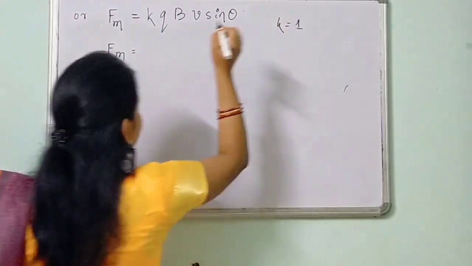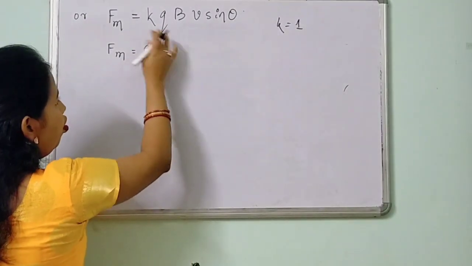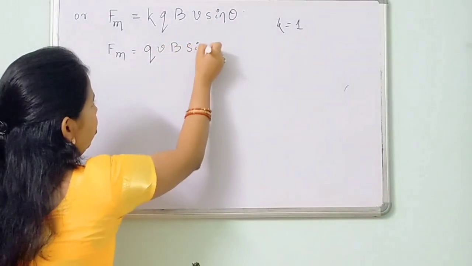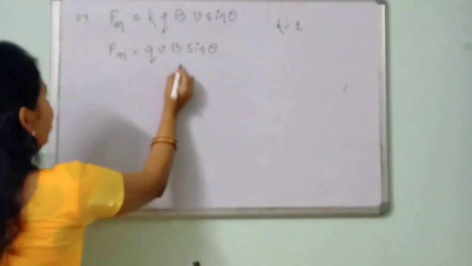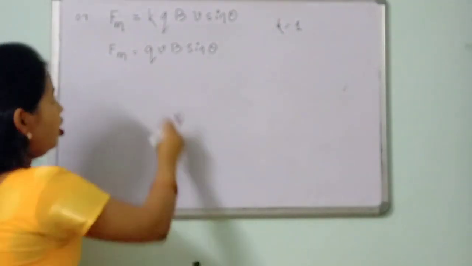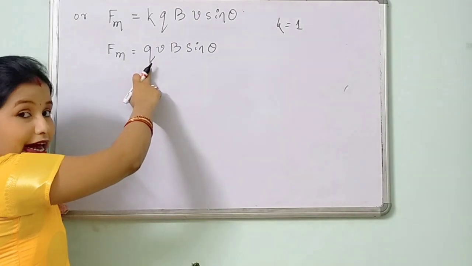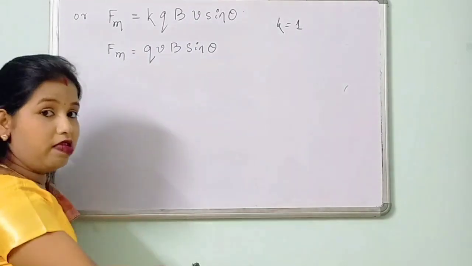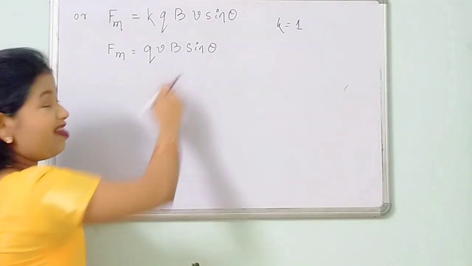So I can write down Fm is equals to K being 1, Fm is equals to Q, and I will change it a little and write QVB sin theta, so you will remember it well. And I can write it as, here you can see what has come: VB sin theta. Q is a charge, that is a scalar quantity, but velocity is a vector quantity, magnetic field is a vector quantity, and here is the sin theta.